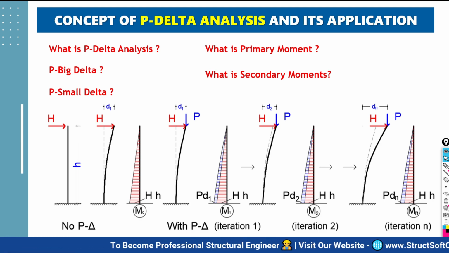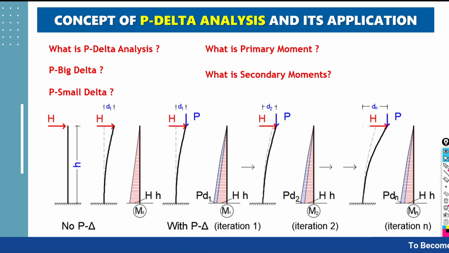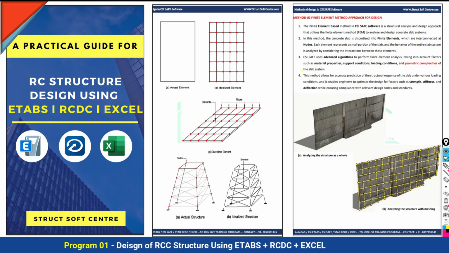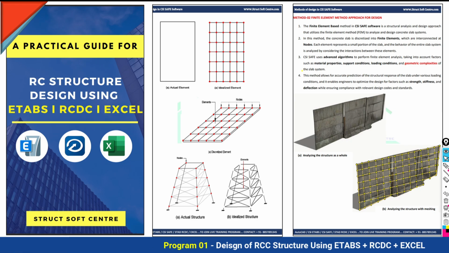So what is small P delta, big P delta, primary movement, secondary movement, P delta analysis, how to control it, everything we'll discuss, and how to apply it in the design, especially in the ETABS software. And the meshing concept: what is the role of meshing for the tall structure, for the smooth transfer of the loads. If you increase or decrease the number of meshes, what will be the impact on your design results, we'll discuss in detail in the light of the recommendation given by your book of practical guide.